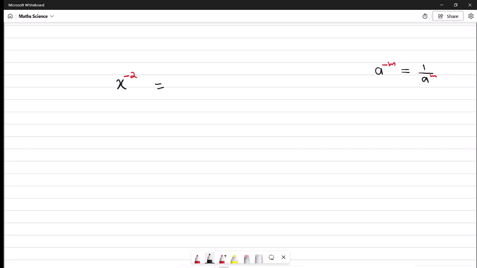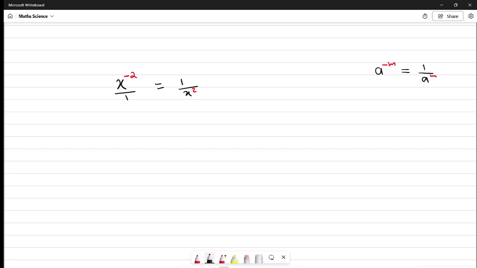So for this problem, we are just going to flip this to make it a positive. So this just becomes 1 over x raised to power of 2. Because x raised to power minus 2 can also be rewritten as x to the minus 2 over 1, and we are just flipping the numerator and the denominator. Think of it this way, we can write any number as that number divided by 1, and if we want to flip that, we can just make the denominator the numerator and the numerator the denominator. So we are flipping x and 1 here, so 1 becomes the numerator and x becomes the denominator.